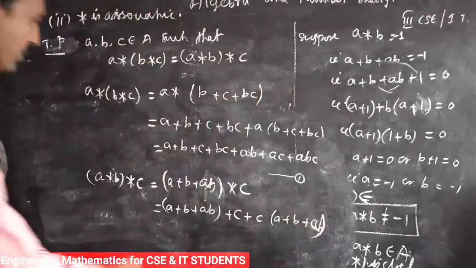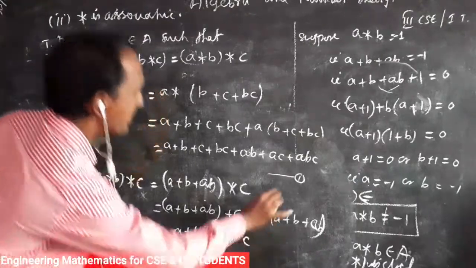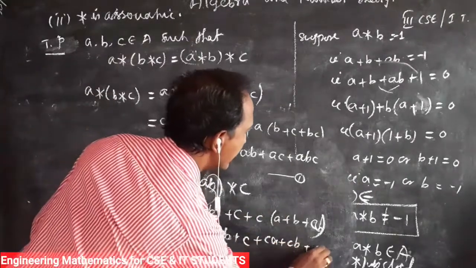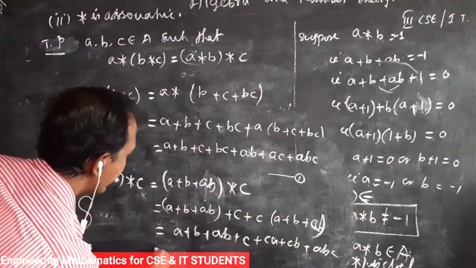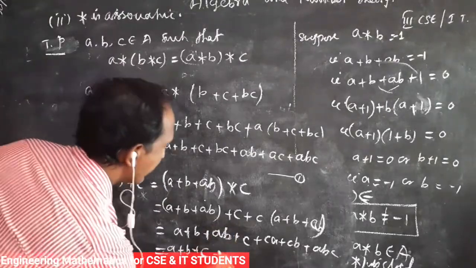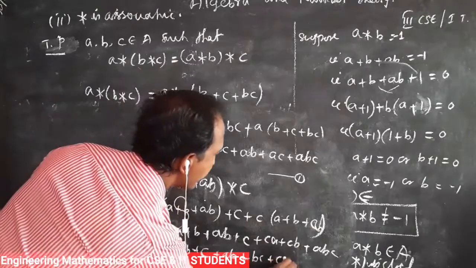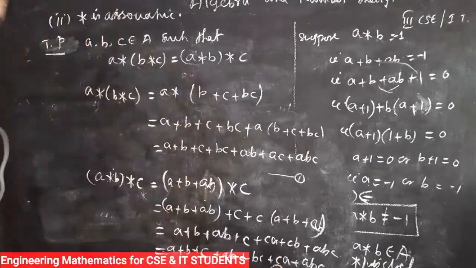So that is equal to A plus B plus AB plus C plus CA plus CB plus ABC. So that is A plus B plus C plus AB plus BC plus CA plus ABC. That is called 2.